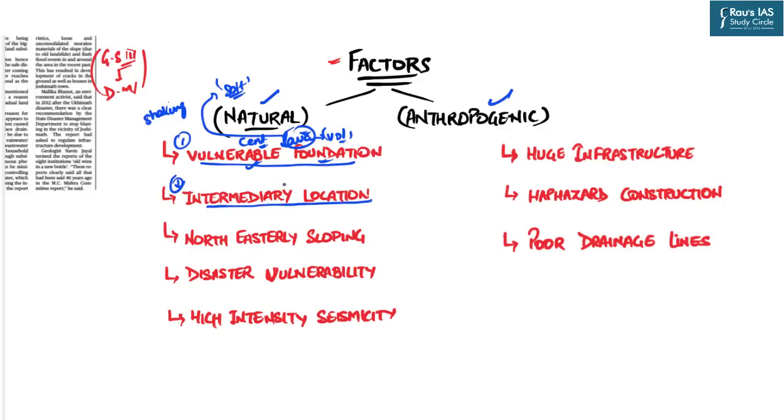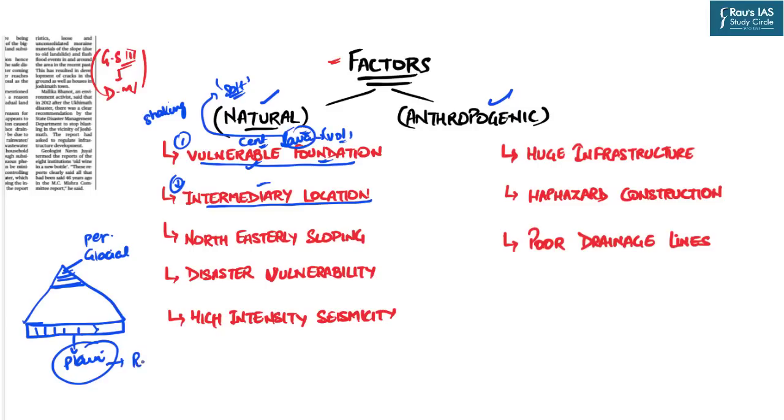The second important factor is the intermediary location. So where is Joshimath town located? To understand this point, let us draw an analogy. Suppose we are in plains. Right, so this is the area of plains. Over it we have the mountains, and on the top of these mountains we have the glacial areas. In these glacial areas, what do we have? We have the presence of permanent glaciers. In the plains, what do we have? We have the rainfall, which contributes to the flow of water in these plains, right?